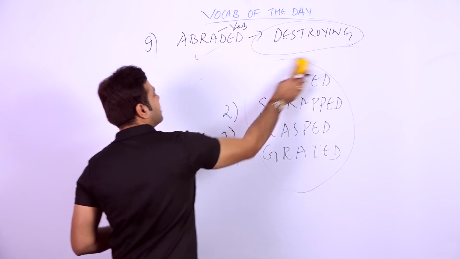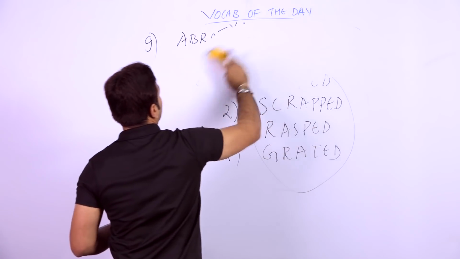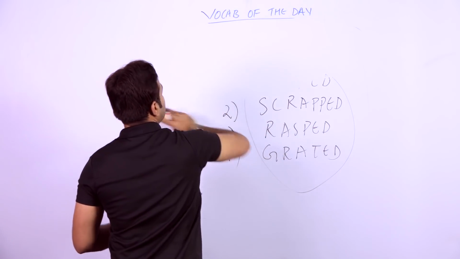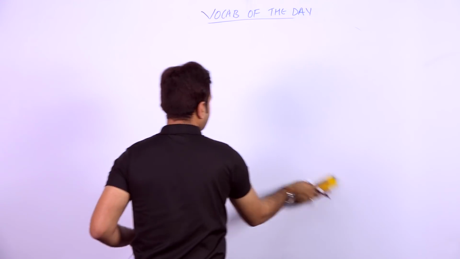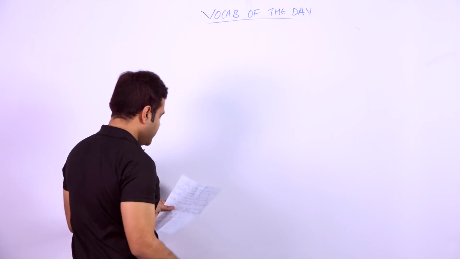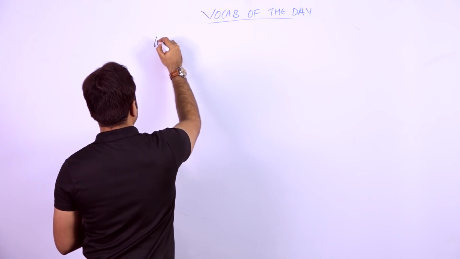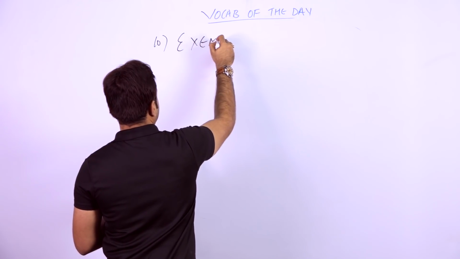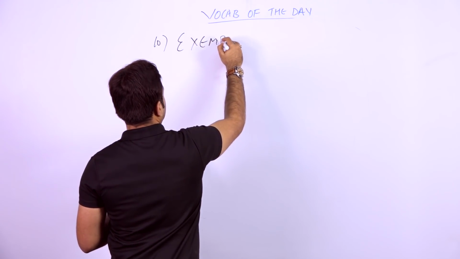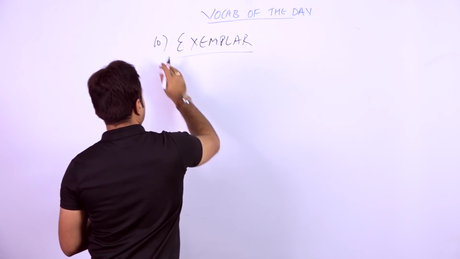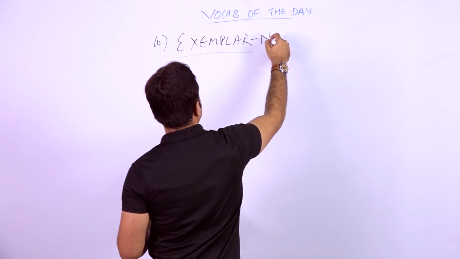So let's proceed to the 10th word, in fact the last word of this video, students, and it is a very nice word. The word is exemplar, EXEMPLAR. This particular word can be used as a noun.